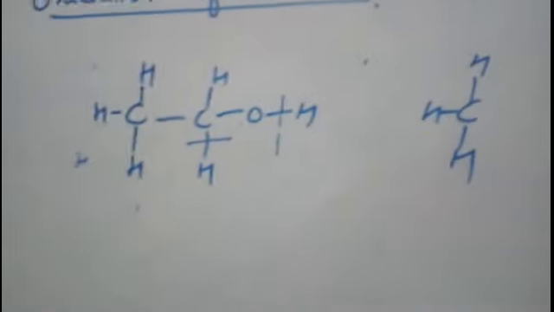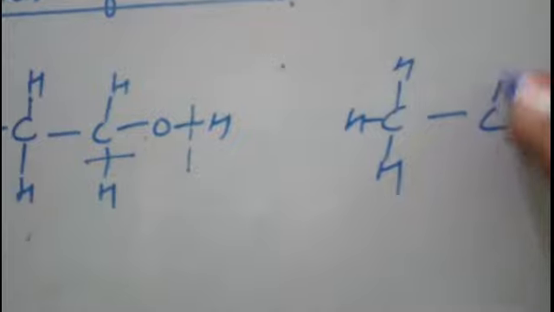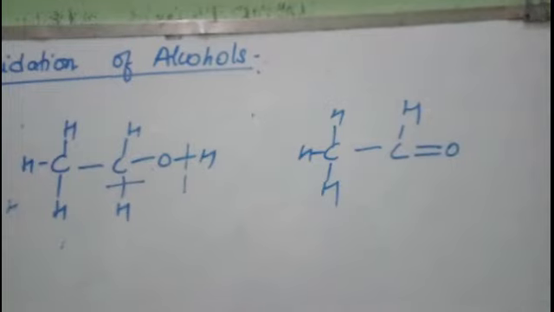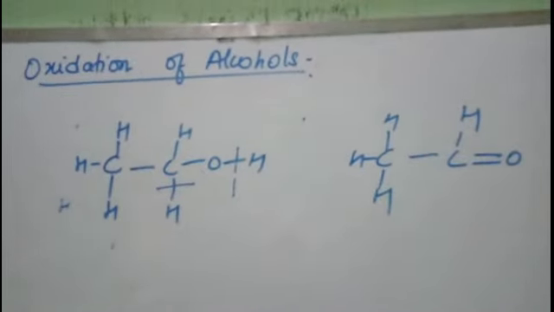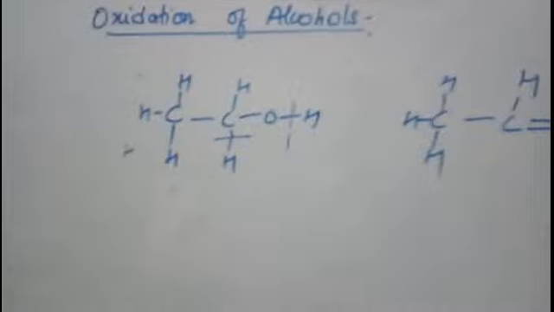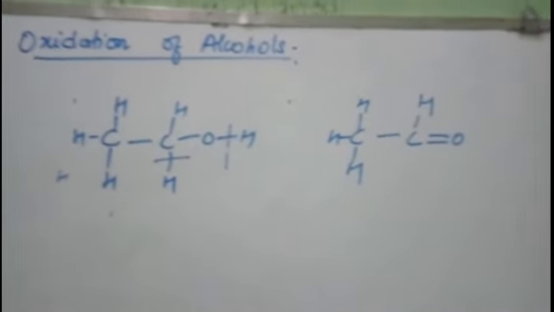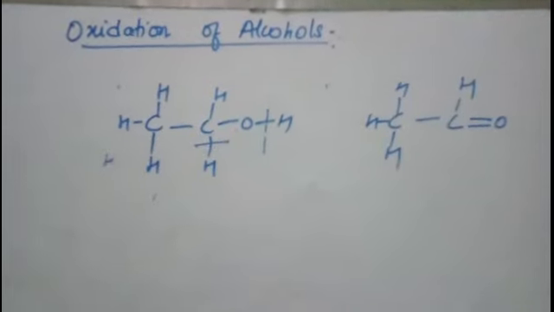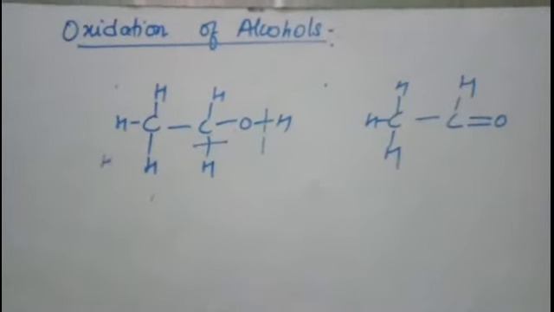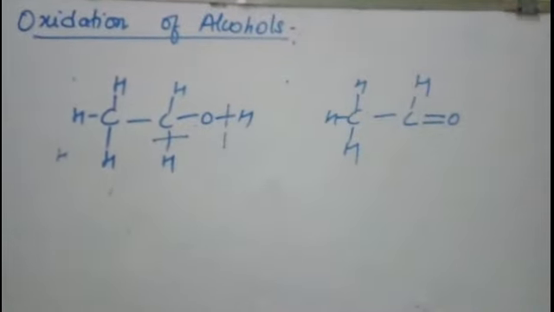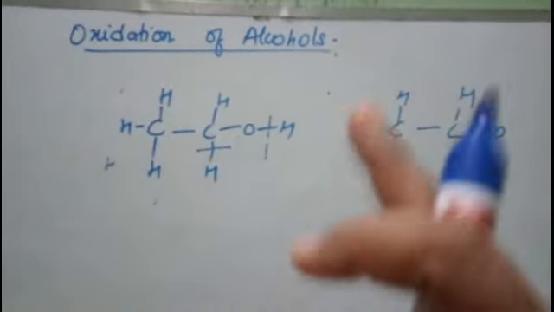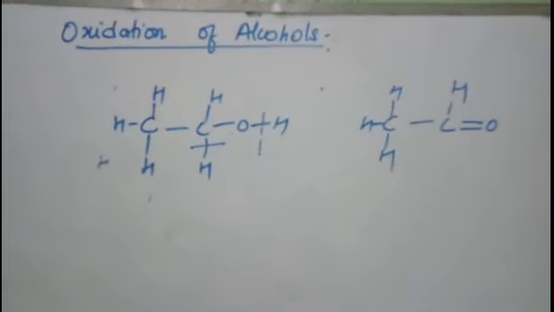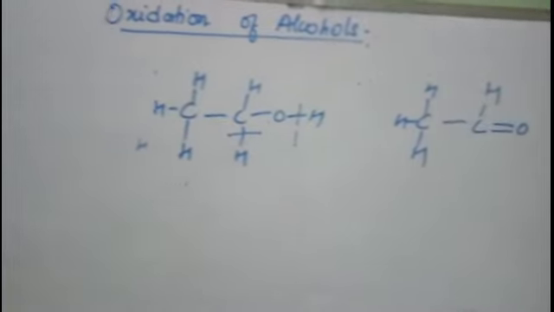See here, this double bond. So an alcohol is converted to an aldehyde. Since here we have taken a primary alcohol, it is converted to an aldehyde. If we take a secondary alcohol, a ketone will be formed. Tertiary alcohols are a bit difficult to oxidize, but in the presence of a strong oxidizing agent, they are oxidized to carboxylic acids. Right? Now let us see one by one. Now students, since hydrogen is removed, these oxidation reactions are also an example of dehydrogenation. Right? So now let us take them one by one.